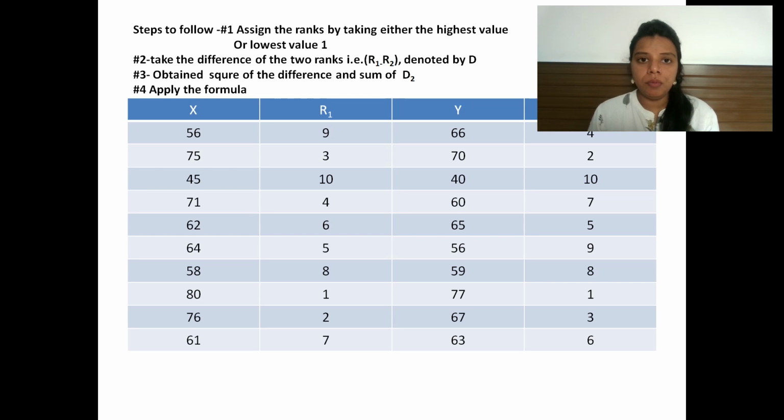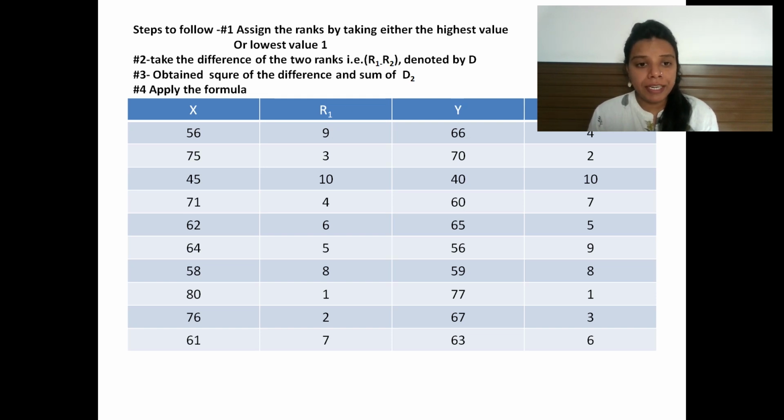We can rank the highest value as 1 or the lowest value as 1. Here, in the case of x, I gave the highest value rank 1. Make sure that whatever you take as highest or lowest, it should be consistent for both variables.